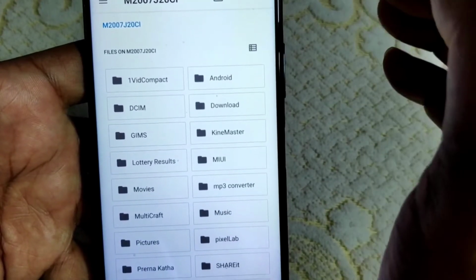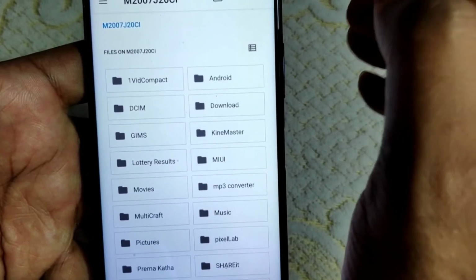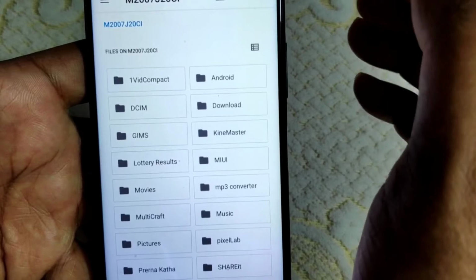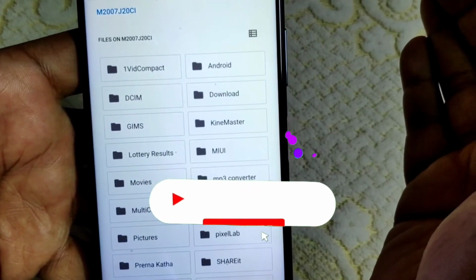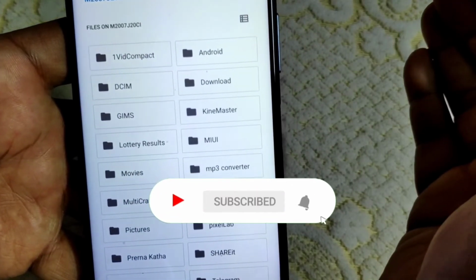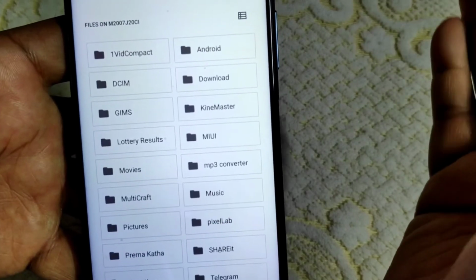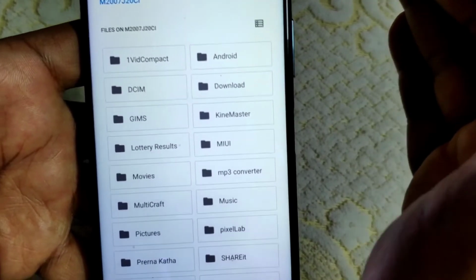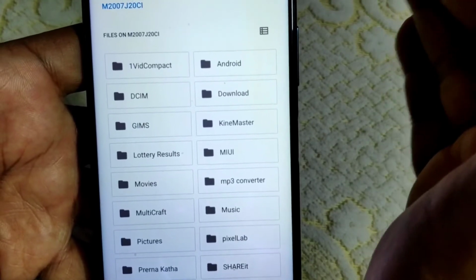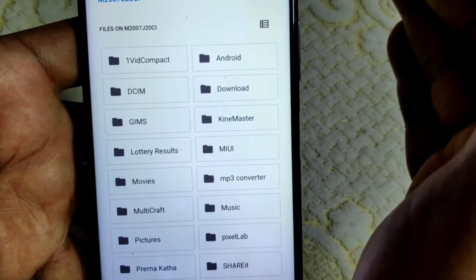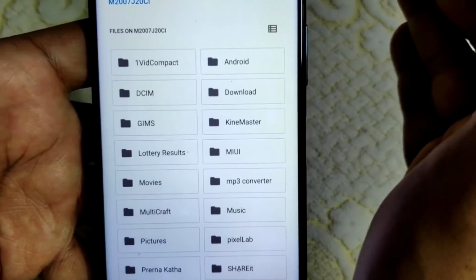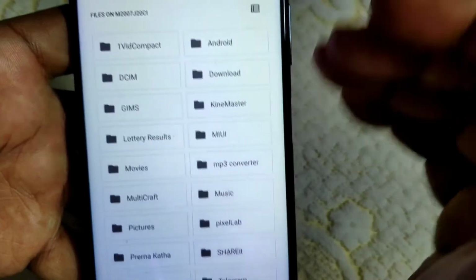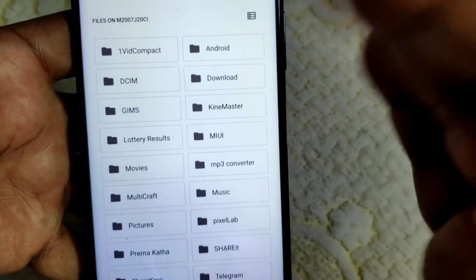The good thing is that after taking the backup, you can store it in the cloud. Means you can upload it in Google Drive, or Dropbox, or you can take it on your pen drive. That is a good thing, because in case of WhatsApp, you can take backup only to Google Drive. In case of Telegram, it will be stored only on the Telegram server. And in case of Signal also, it is the same thing.